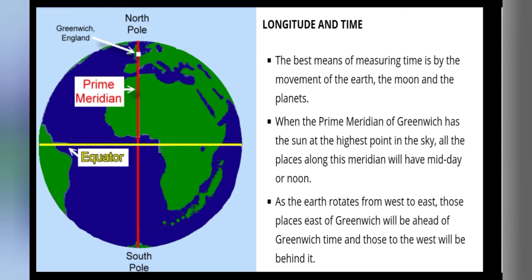The best means of measuring time is by the movement of the earth, the moon and the planets. When the prime meridian of Greenwich has the sun at the highest point in the sky, all the places along this meridian will have midday or noon. As the earth rotates from west to east, those places east of Greenwich will be ahead of Greenwich time and those of the west will be behind it.